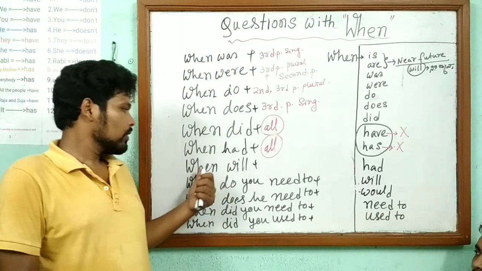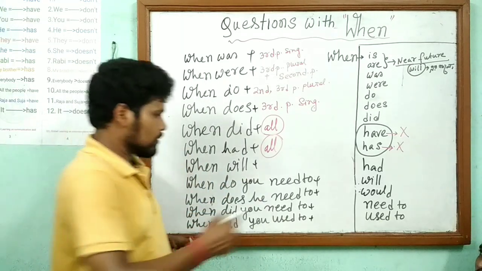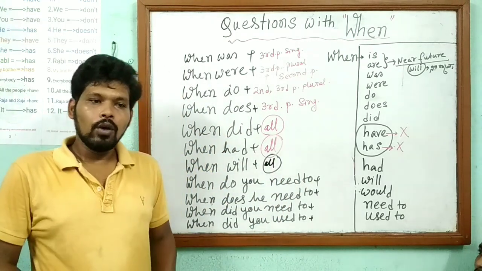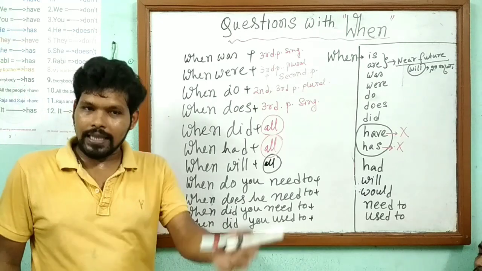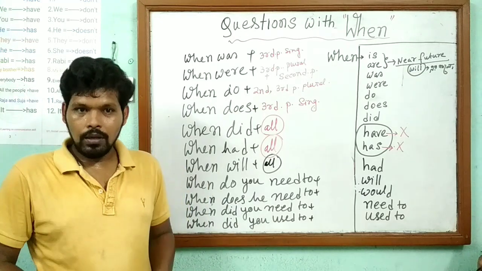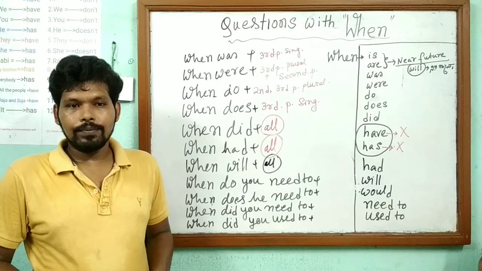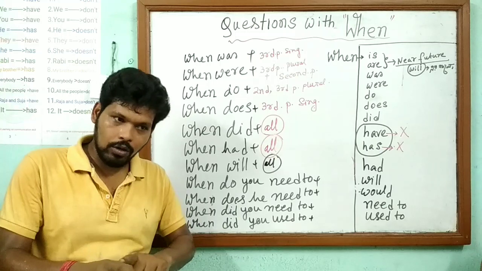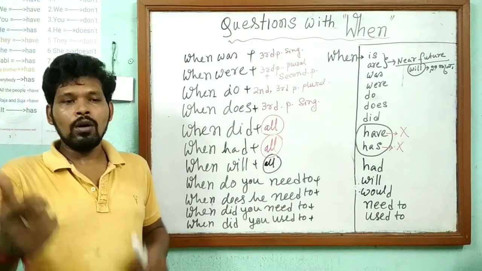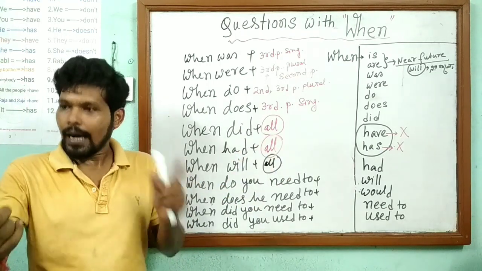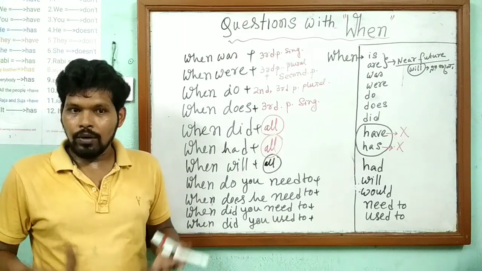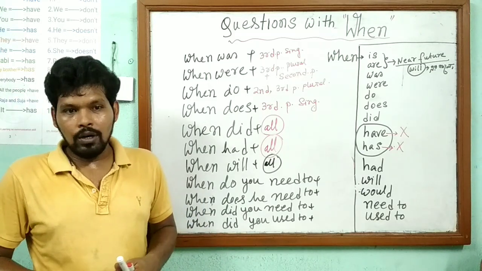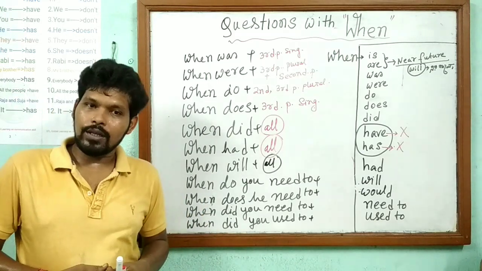Okay, now next. When will, all subject. When will he, when will she, when will they, when will Ram, when will you. When will you go? We have to remember after will V1, answer also will V1. When will you go? I will go. When will you come? I will come. When will you tell? I will tell. When will you cry? I will cry. When will you do? I will do. When will you finish? I will finish.